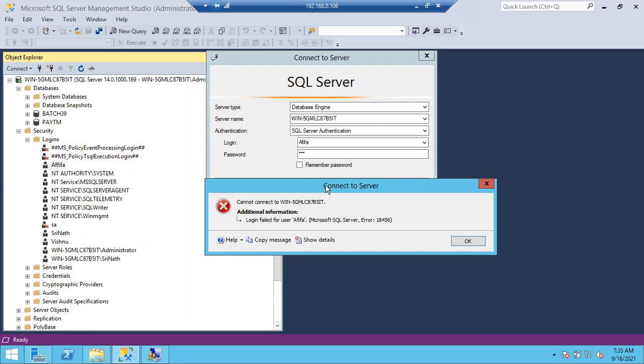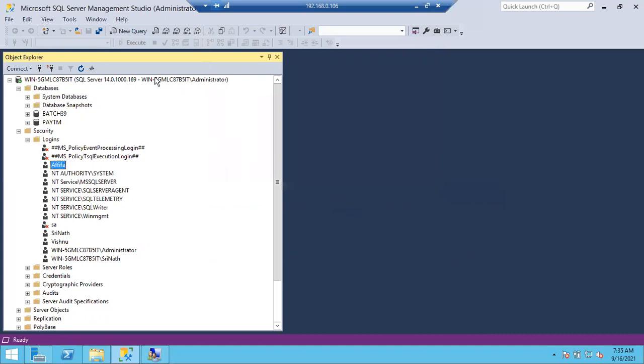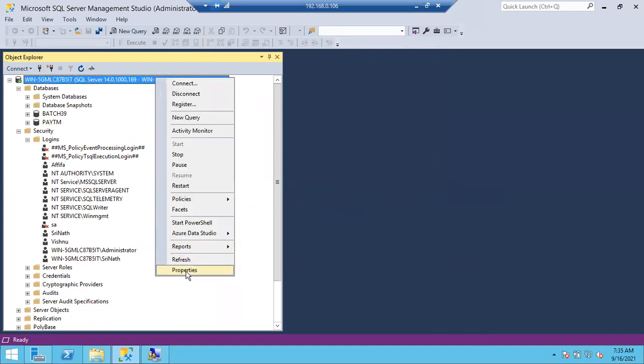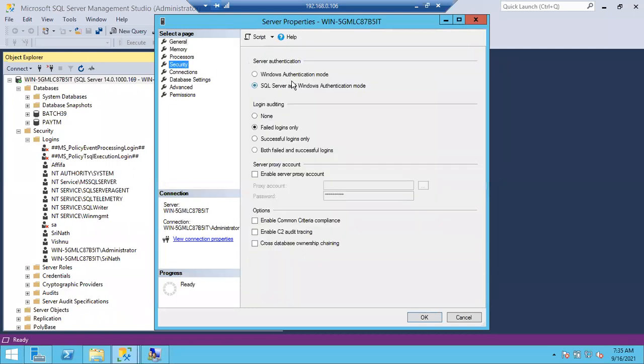In case you get errors like this, go to Properties, then Security. Make sure you choose SQL Server and Windows authentication. If you choose only Windows authentication, only Windows logins can connect to my SQL Server. If you choose SQL Server and Windows authentication, then SQL logins and Windows logins can both connect to my SQL Server.